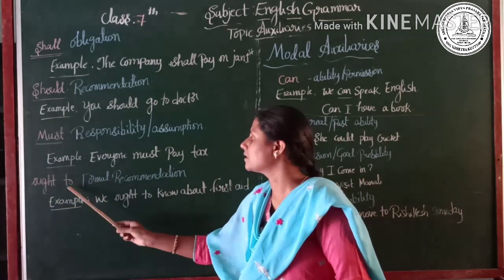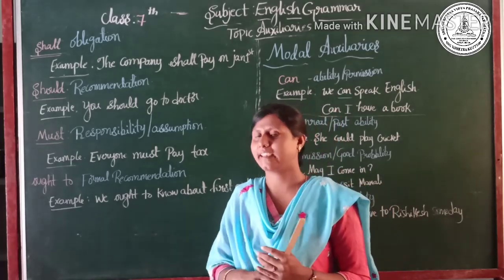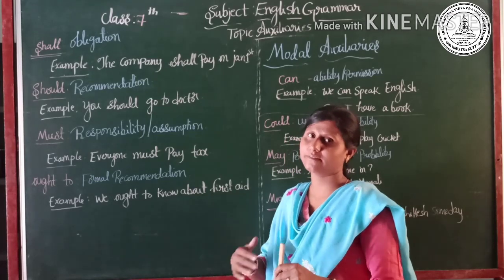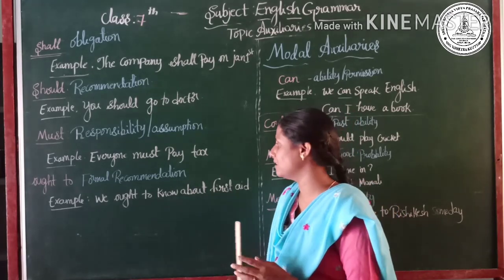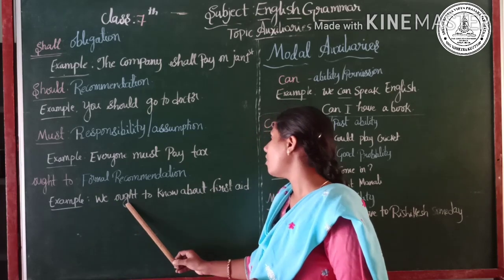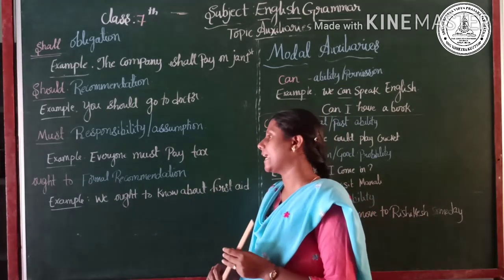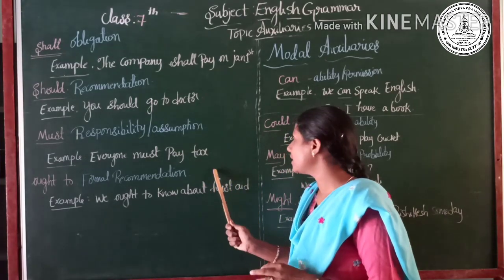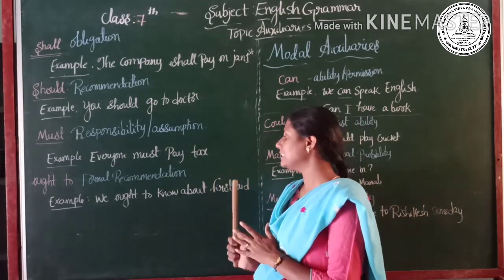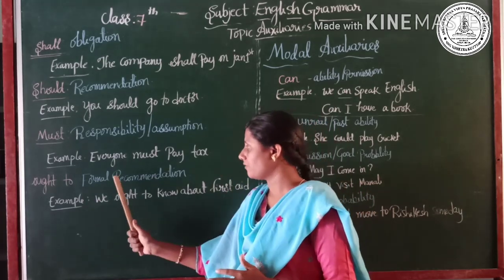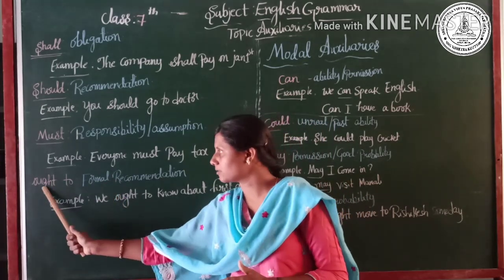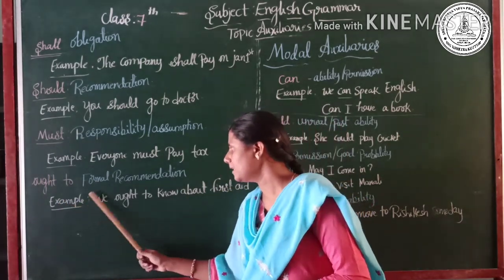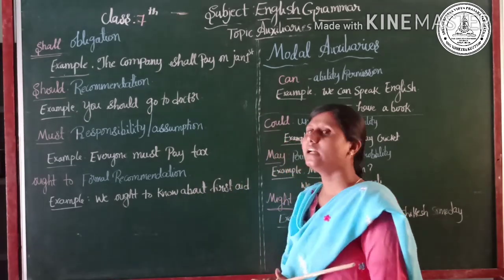Ought to is a modal auxiliary which is used very rarely, but still we shall go on with it. It gives a formal, official recommendation. For example, we ought to know about first aid. First aid is an important aspect which everyone must know to avoid danger. Formal recommendation means the modal auxiliary ought to is used.